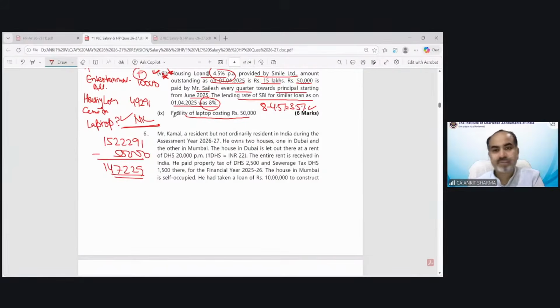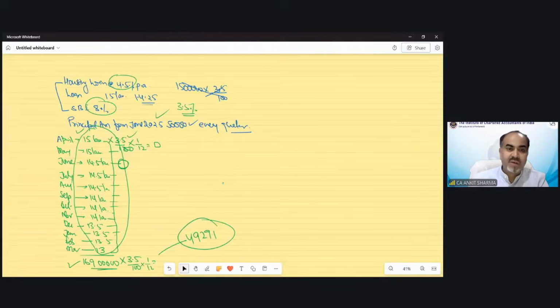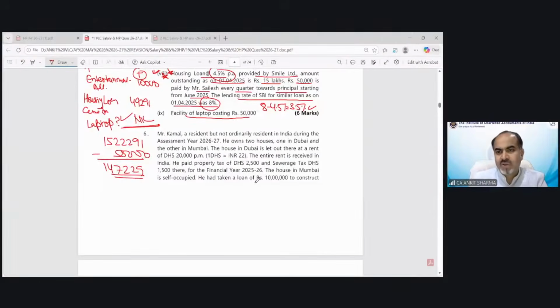Mr. Kamal. Easy question. And this is for income from house property. Aditya is saying, sir, how is 169,000 there? Aditya beta, we have solved it, na? Totaling this 15 lakh, 15 lakh, 14.5 etc., the total will come to this. If you aggregate this, this would be the value, 1 crore 69 lakh. This is the optional regime we are solving.